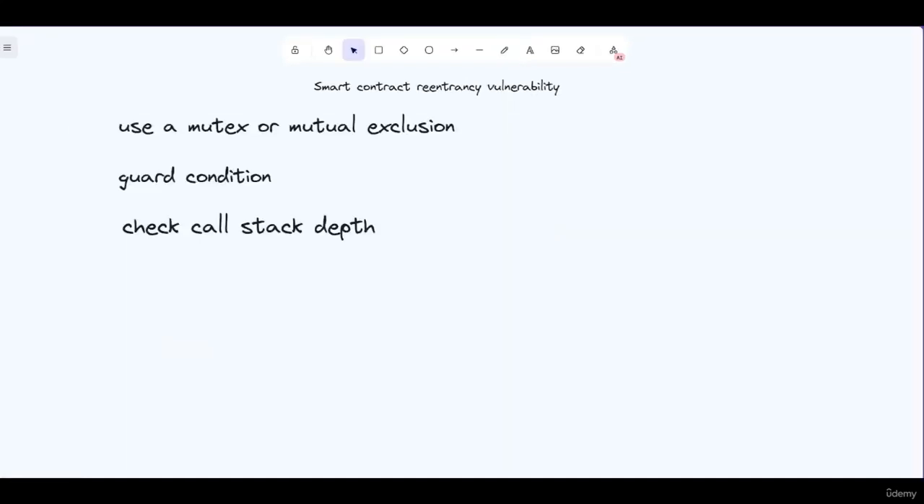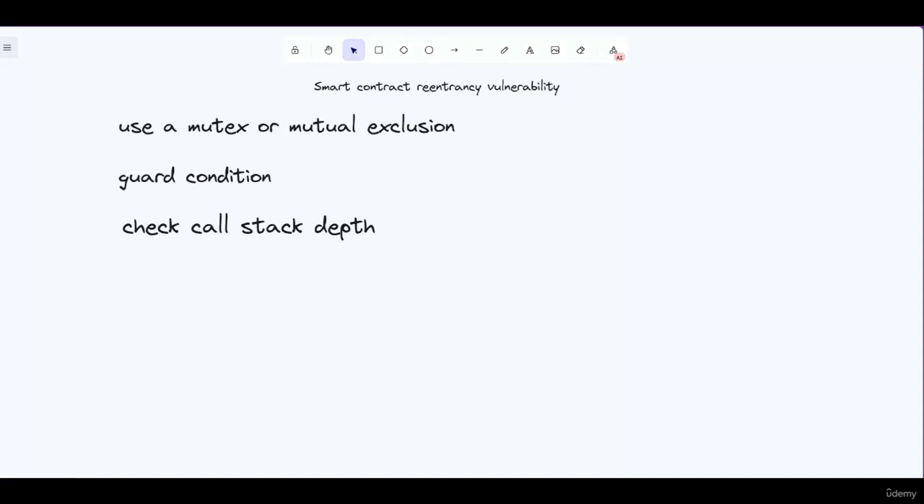We can protect our smart contract against reentrancy by using a mutex, or mutual lock. It is a lock used to prevent multiple calls to the same function from occurring at the same time. When a function is called, the mutex lock is set and other calls to the same function will be blocked until the call is released.